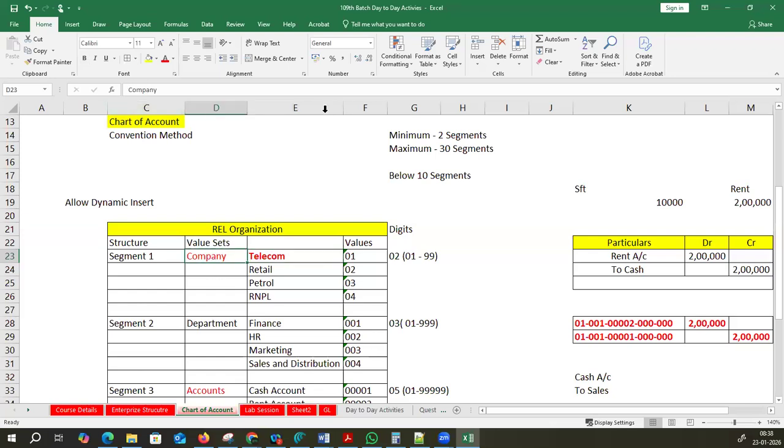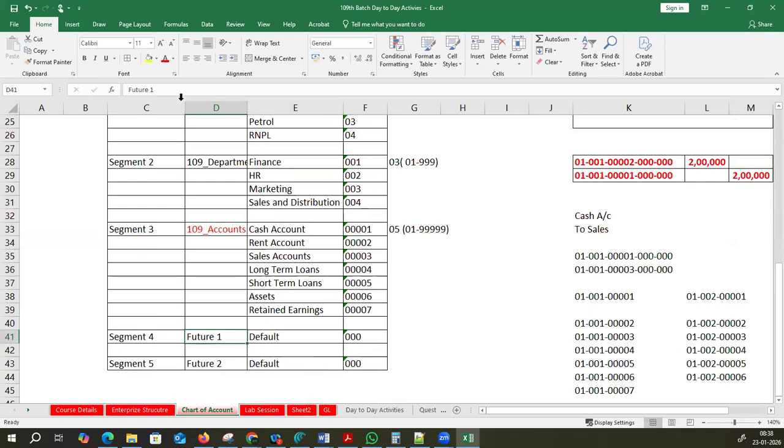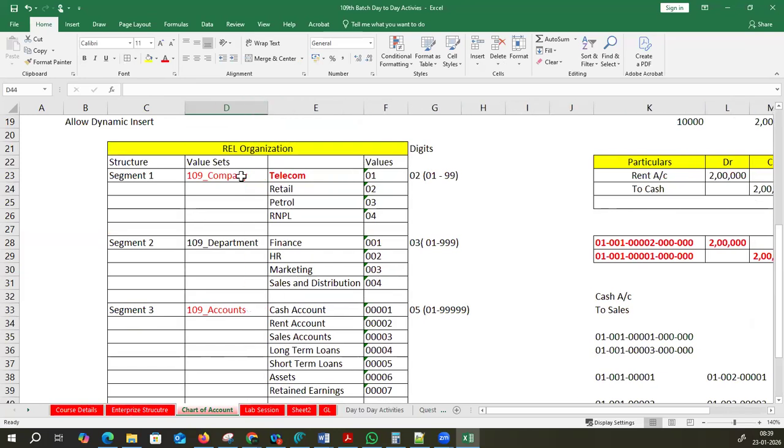So company is there, right? I will allow to give it 109 underscore company, and the department also 109 department, and accounts also 109. Yesterday we have already given the instance. Now you can do the practice in that as well. No problem. 109 and 109 future 2. Okay. Now let me go one by one and complete these setups, value sets.